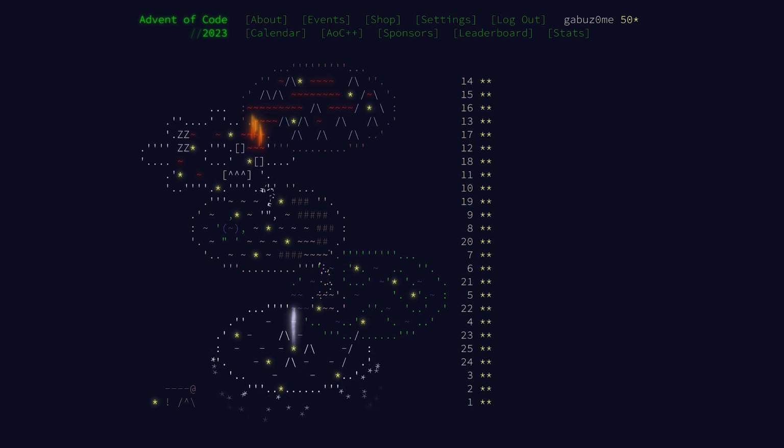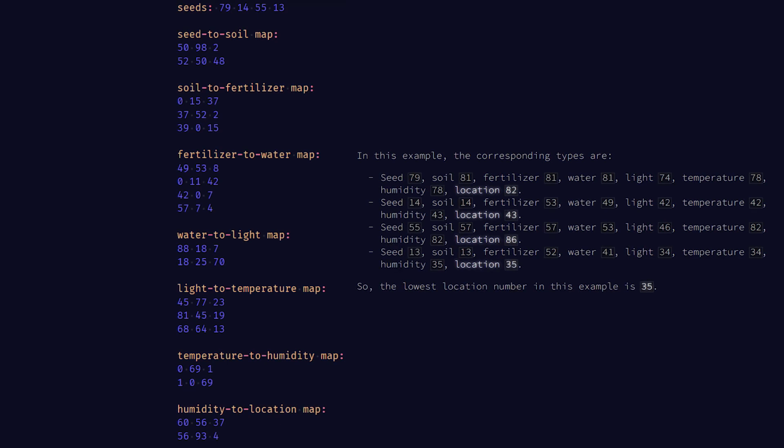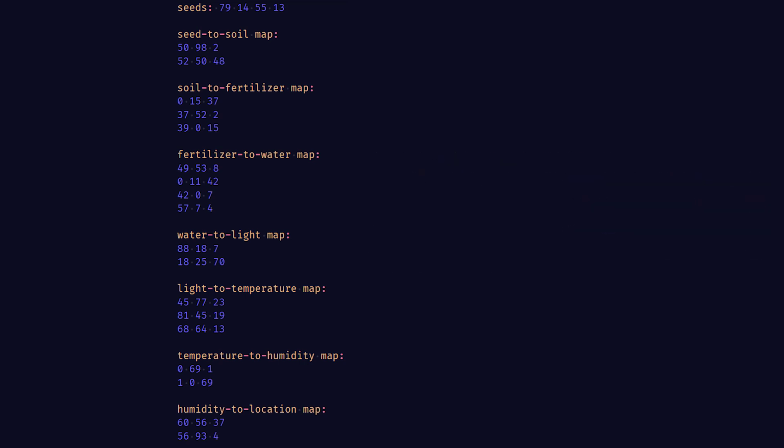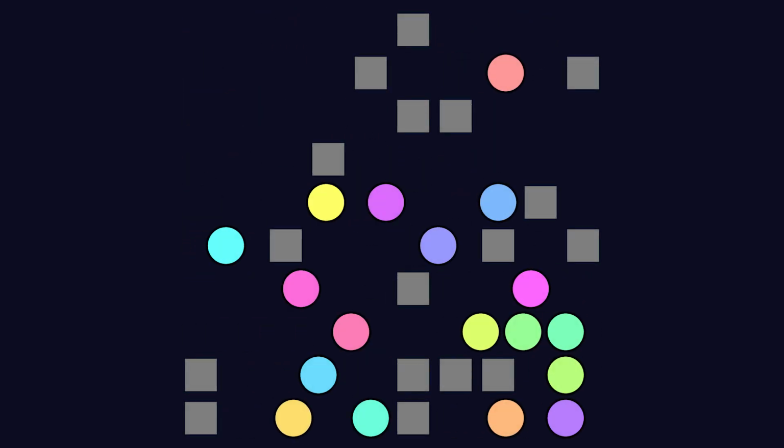Every problem comes with two text files. The first one is a simple dummy input coming with its solution, so you can see an example of what you're supposed to get to test your program. Every person willing to play during the Advent of Code has also a second text file, their own personal input for the problem. The personal inputs are huge. It is impossible to solve the puzzle given a real input by hand alone. The animation you saw before was on the dummy input. Here is how it looks like on my real input.